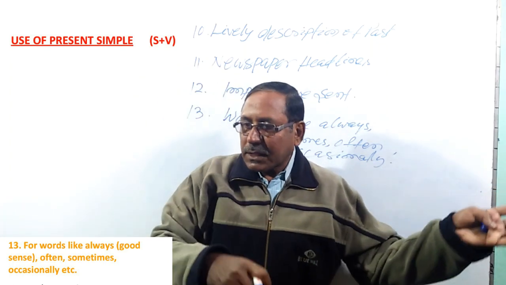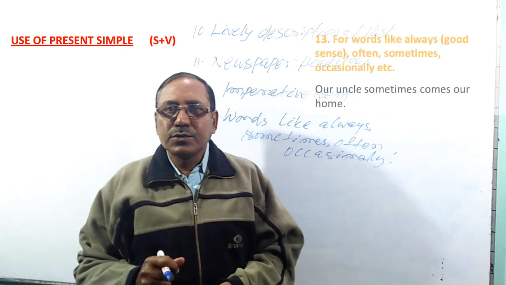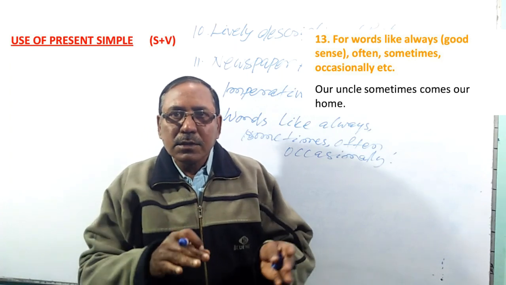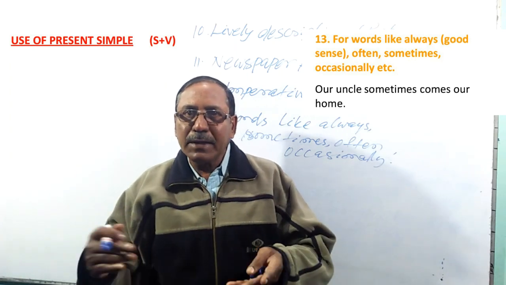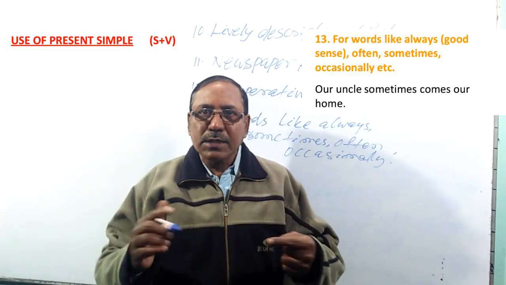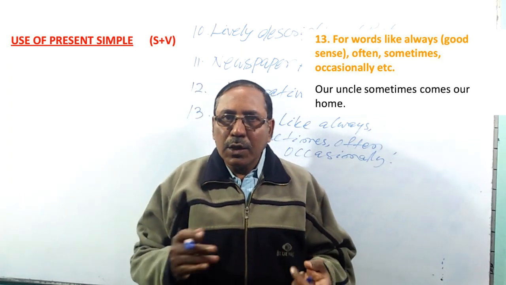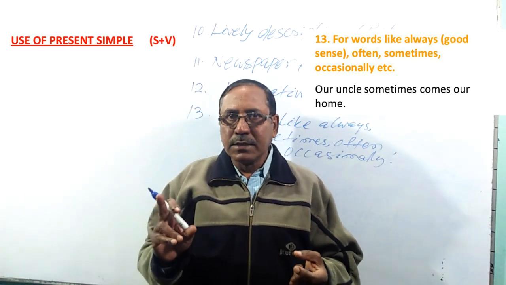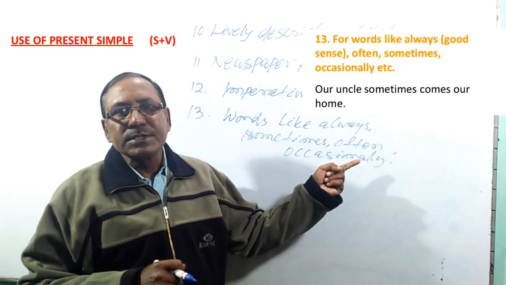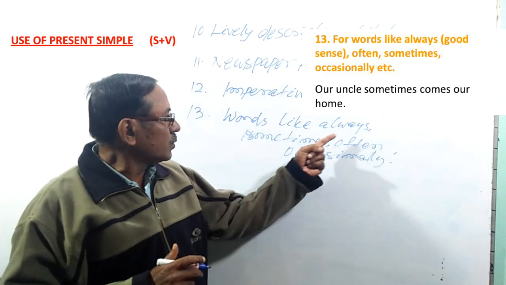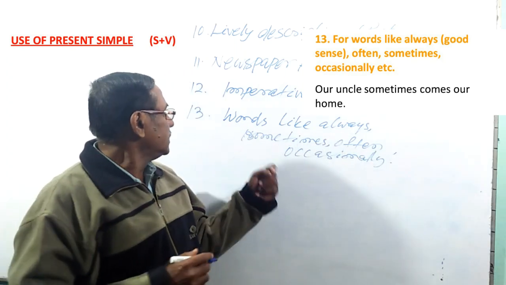My uncle sometimes comes to our home. Sometimes comes. So often, sometimes, occasionally, always, always in good sense, we can use present simple. So always in good sense, we use present simple.